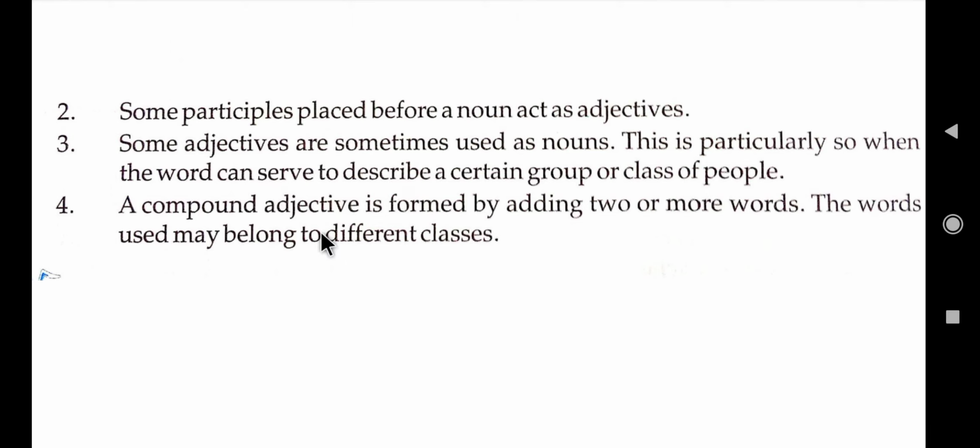A compound adjective is formed by adding two or more words. The words used may belong to different classes. So what are compound adjectives? When we combine two words to make an adjective, that is known as a compound adjective. Like short sighted, we have used here two words. One is short and next is sighted. When I combine these two words, it becomes one compound adjective. Old man. Old is an adjective, man is a noun. When I combine these two words, it becomes a compound adjective.